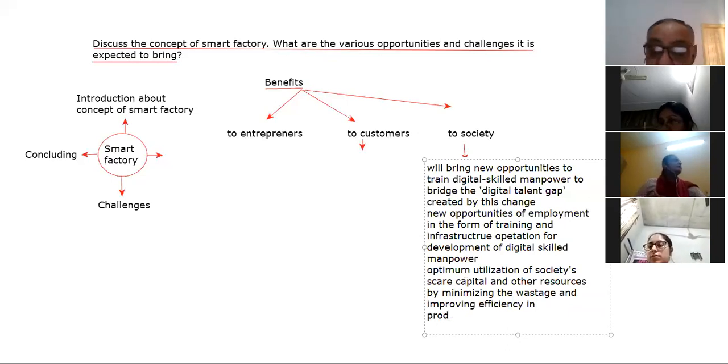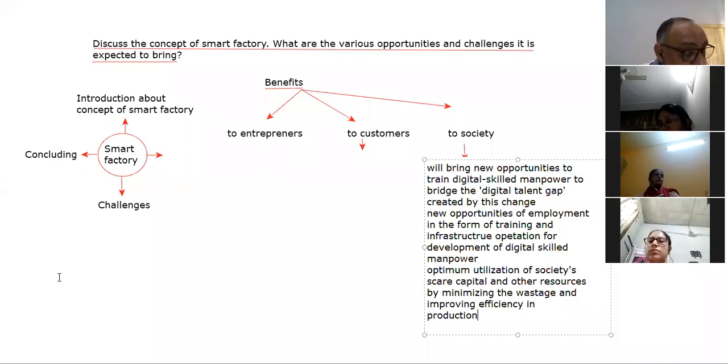So that will help us in improving efficiency in production.